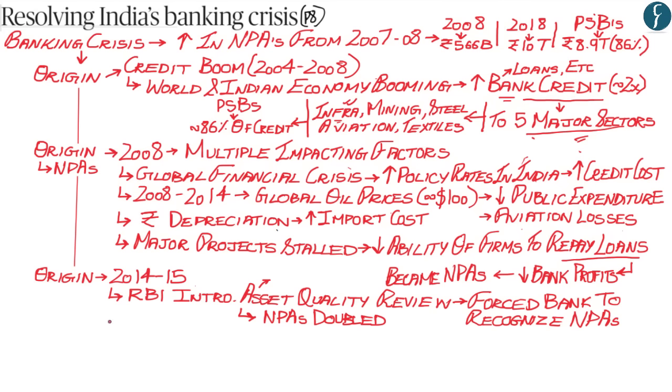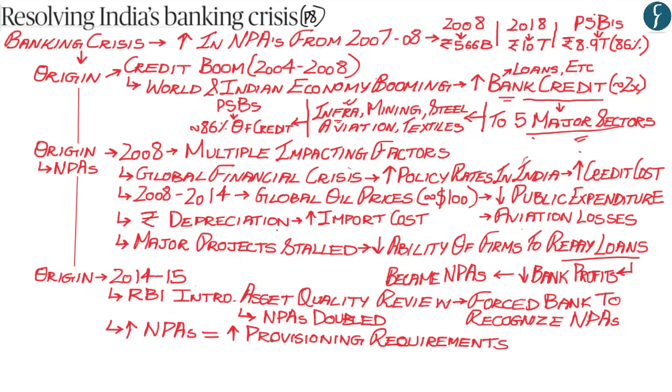However, this doubling of the non-performing assets and the recognition by the Indian banks led to another problem, which was that higher NPAs or higher non-performing assets mean higher provisioning requirements. Now, in simple terms, what this meant is that let's say if the State Bank of India had non-performing assets equal to rupees 1000 and the provisioning requirement given by the Reserve Bank of India was let's say 70%. Therefore, what the State Bank of India had to do was put aside rupees 700 as a provisioning coverage ratio for these non-performing assets.